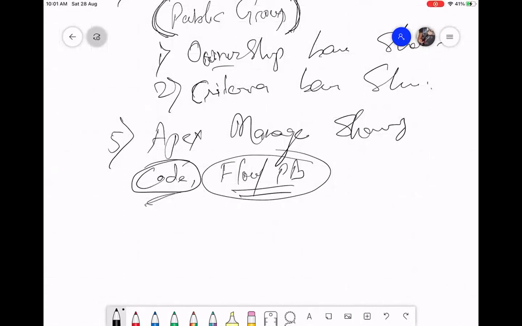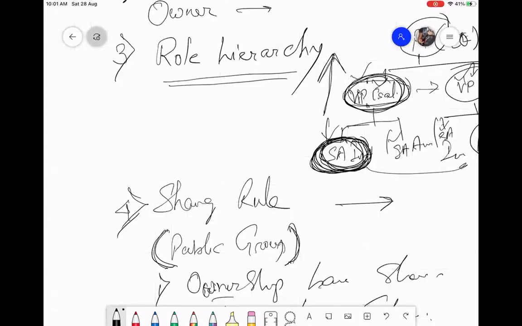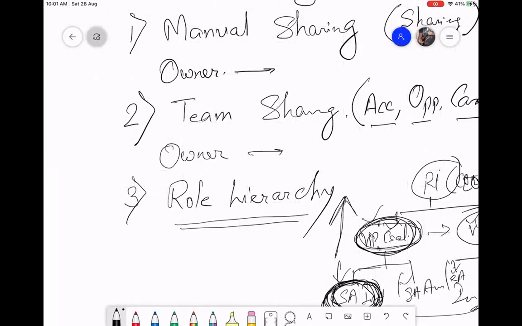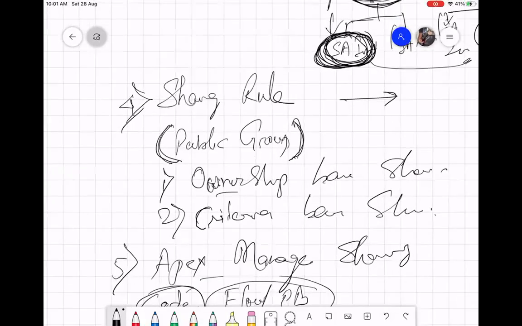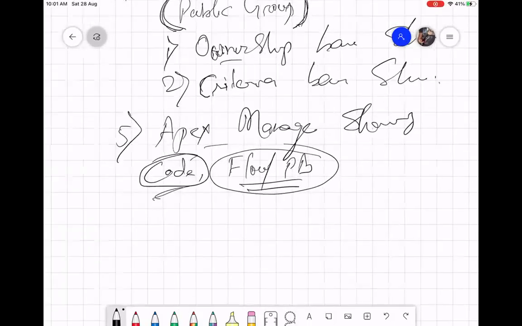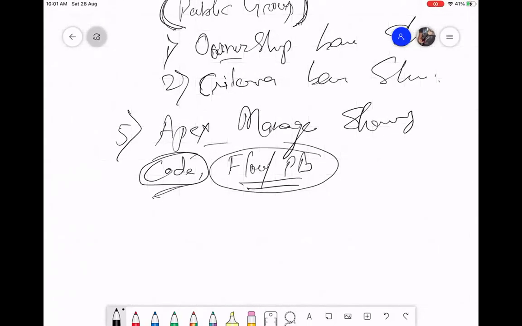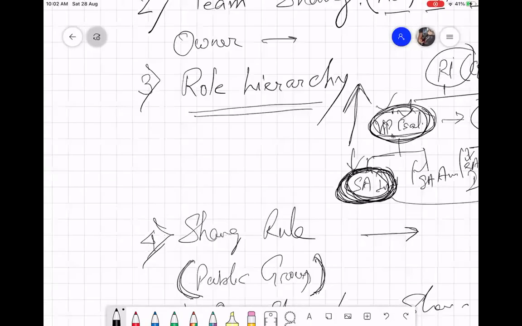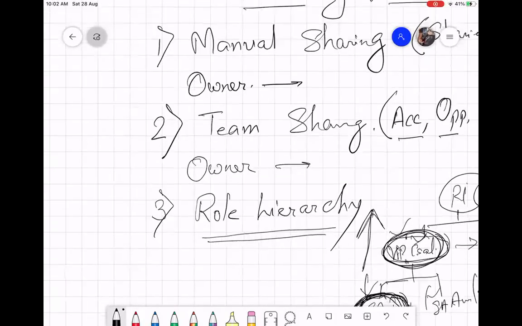You can do this using code also. Why do I need this? There are so many techniques we discussed: manual sharing, team sharing, role hierarchy, sharing rule. Why do we need Apex managed sharing? Apex managed sharing is for a situation where I do not know whom to share the record. Sharing rule, role hierarchy, team sharing, and manual sharing are static, right?